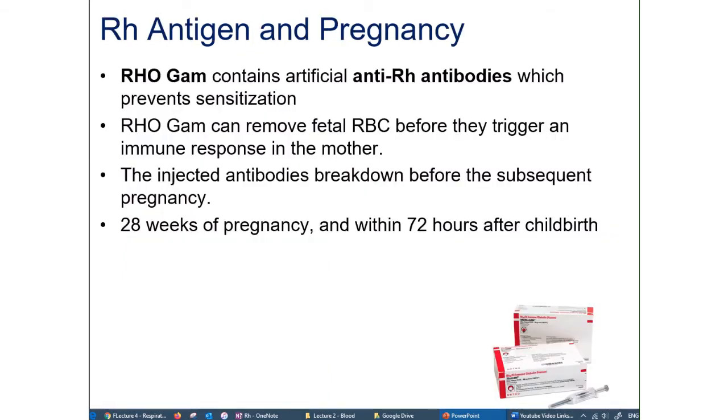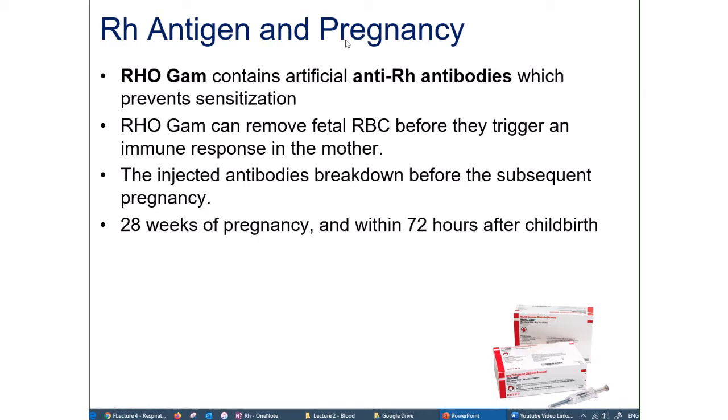So what do you do for Rh sensitization? Because that is much more severe than regular ABO incompatibility. It turns out there is something called RhoGAM, and RhoGAM is an artificial anti-Rh antibody. We can use this to prevent sensitization. I just want to emphasize that RhoGAM does not cure sensitization. Meaning, if you are already sensitized in your first pregnancy, giving you RhoGAM is not going to reverse that. It's not going to undo it. This is only effective for people who have not been sensitized, where you want to prevent it from happening.